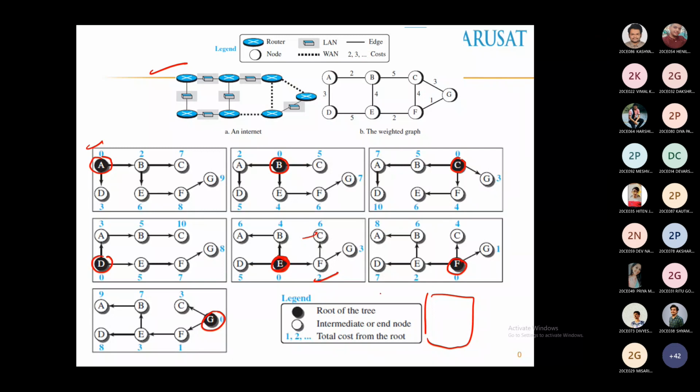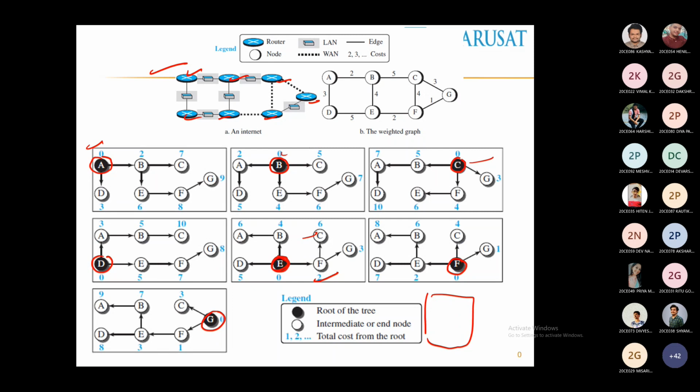So every router will create its own tree topology and it takes reference of its own tree topology. For example, router B will not consider the tree topology of router F. No, router B will say I am the root and I will find out the tree topology. C says that I am the root and I will find out. So all the routers will do some computations and then find out this tree topology. And after finding this tree topology, what is the last stage? Make entries into the routing table.